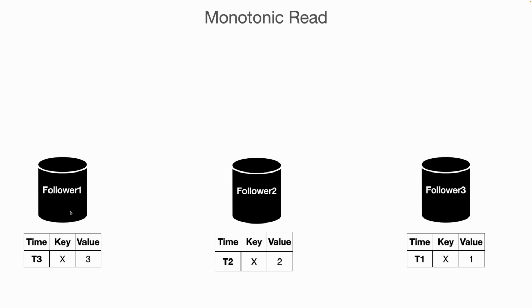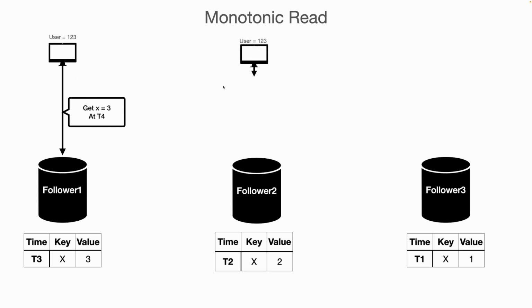So let's suppose we have three followers, follower 1, follower 2, follower 3, and follower 1 has up-to-date data till t3 where x equal to 3. Follower 2 is one step behind follower 1, having data till t2 where x equal to 2. Follower 3 is two steps behind follower 1, having data till t1 where x equal to 1. So user 123 makes a read request to the system, and the system routes it to follower 1, and at t4 this user gets the value of x equal to 3.